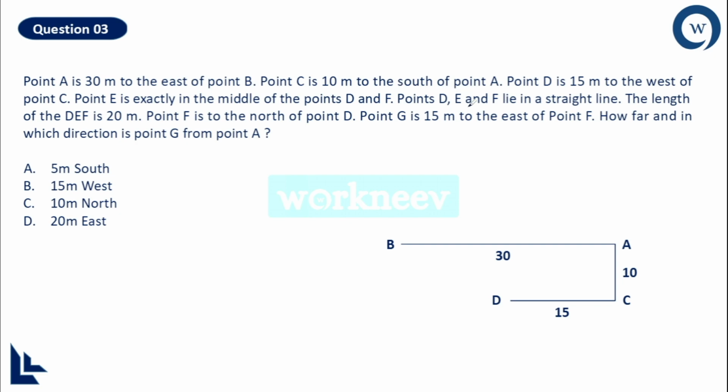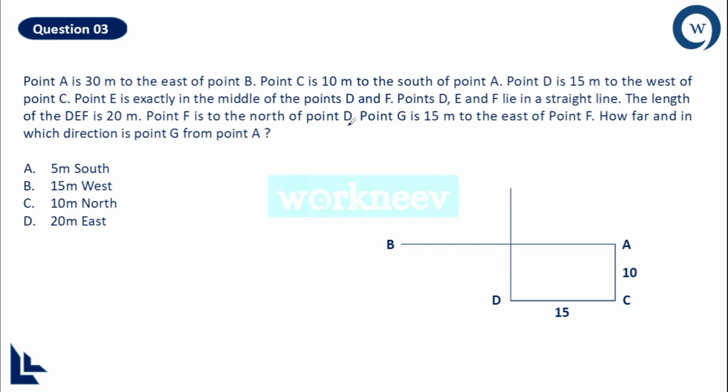And then they said points D, E, F lie in a straight line. So that means points D, E and F are in a straight line. That is also done. But I cannot locate even now. The length of DEF is 20 meter. See, that is also given. And then the last point you see here, point F is to the north of point D. So that means definitely the point F is to the north of point D.